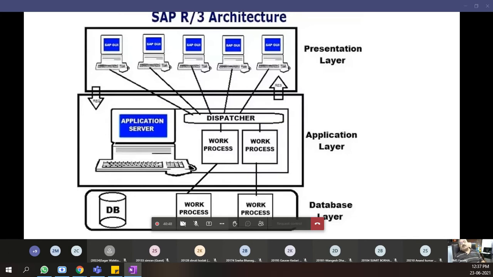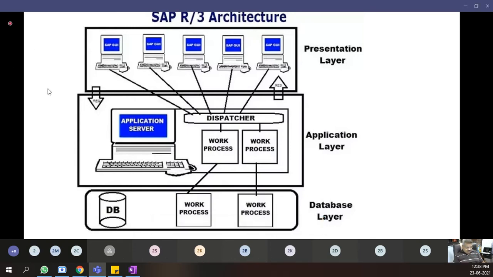Then the graphical user interface sends a lot of data. It is collected by someone called dispatcher and it is given to the application server and the work is processed in the application layer. The work which is processed in the application layer is then further divided into database and the database is stored in the third layer called database layer. This is called the SAP architecture.